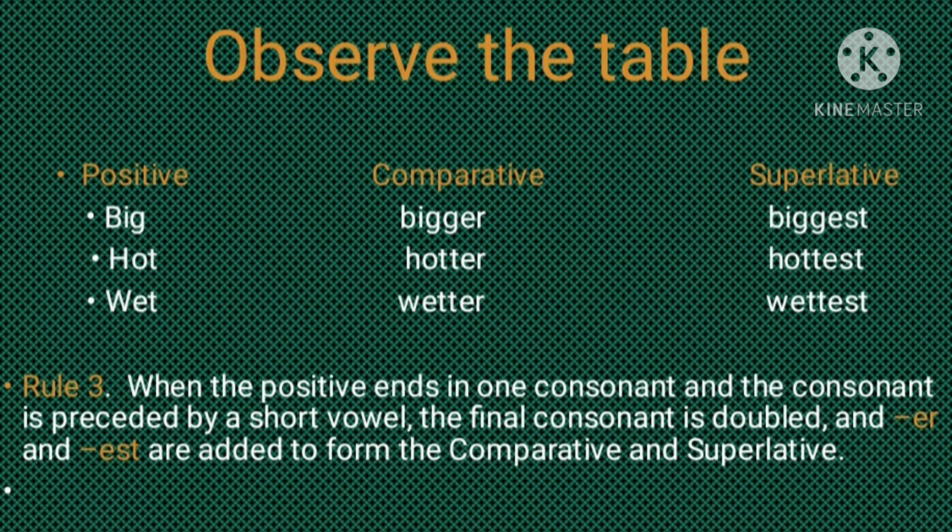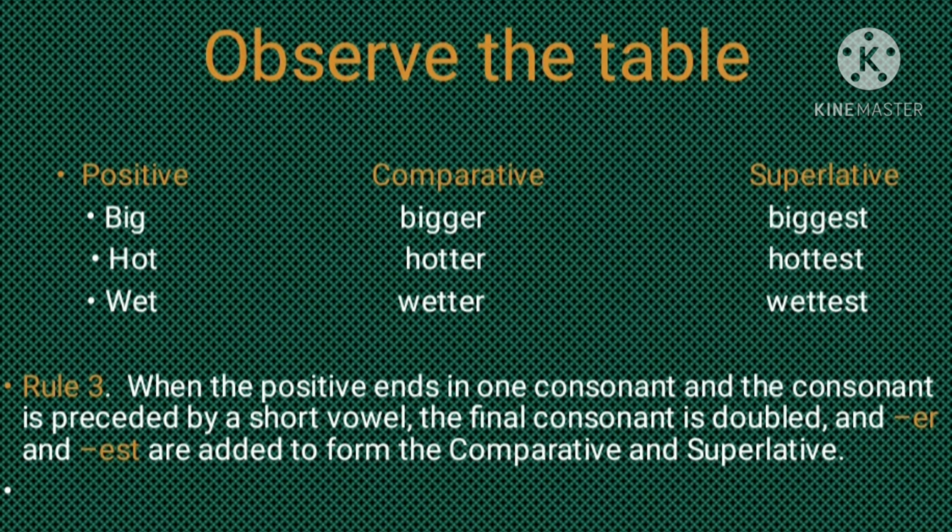It was ending with a consonant preceded by a short vowel. So the final consonant is G in the given word big. So it is doubled. That means twice we have to use G, that is B-I-G-G-E-R. So this is the way the final consonant gets doubled, and then ER is added to make it comparative. Same way to make it superlative, you have to use the last letter twice, adding EST in its superlative form.